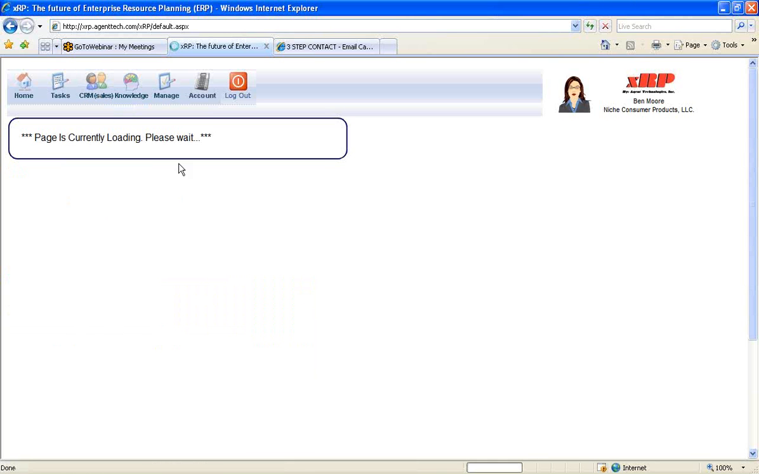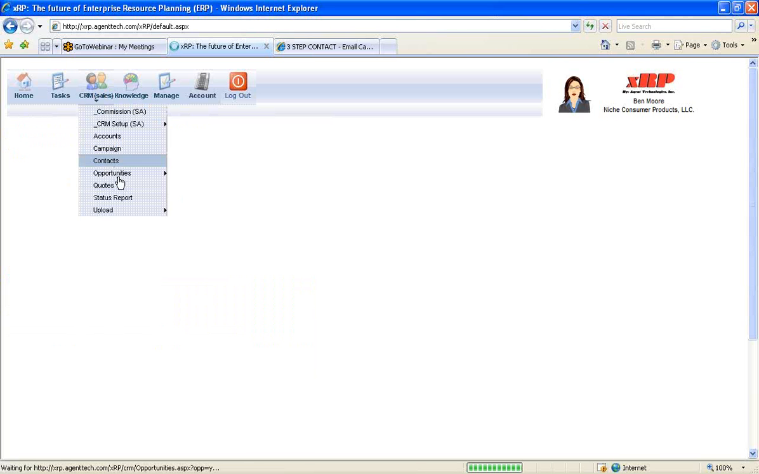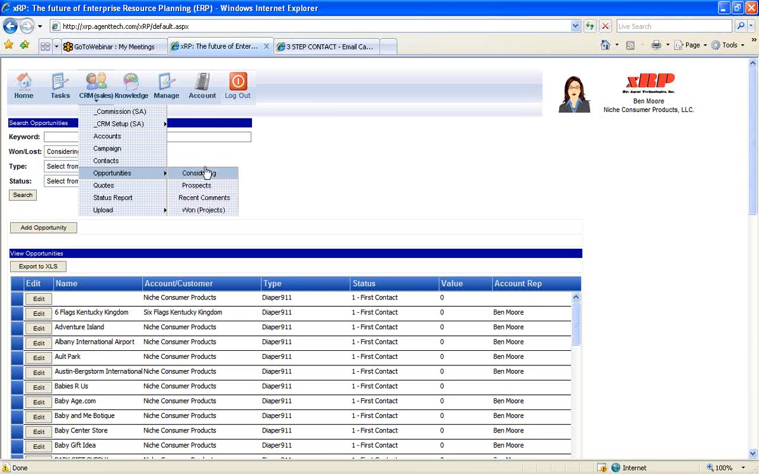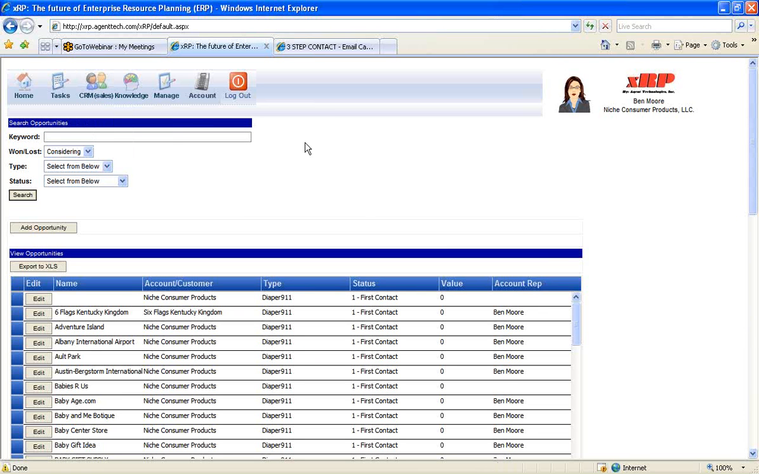So we just went into the CRM sales, went down to the opportunities, then went over to considering. So these are all the opportunities they're still considering that we're working through to kind of close, become accounts for us. So we can get a quick overview of each one of them, their status, their value, and their account reps. And we can even export these things to an Excel file if we need to take them with us.